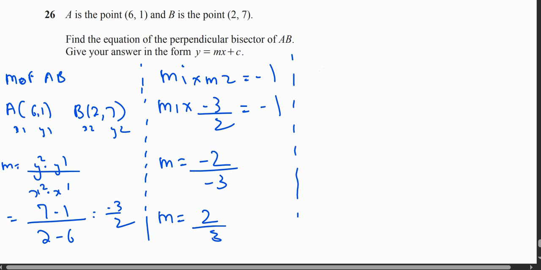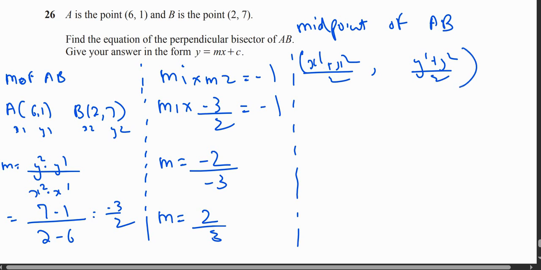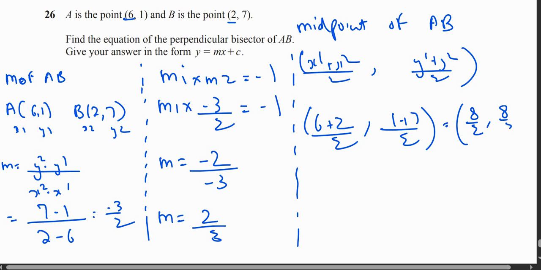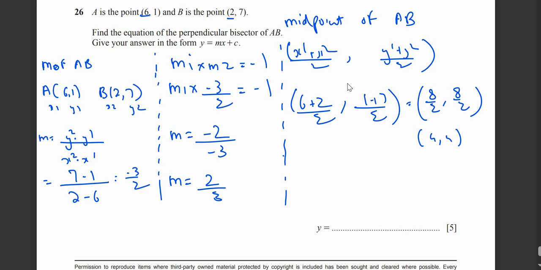Now, to find the equation of the perpendicular bisector, we need to find the midpoint of AB. The formula for the midpoint is (x1 plus x2 upon 2, y1 plus y2 upon 2). So this becomes 6 plus 2 upon 2, comma, 1 plus 7 upon 2. This becomes 8 upon 2, comma 8 upon 2, so 4 comma 4. I now have the coordinates and the gradient. What are the two things we need to find the equation of a line? Coordinates and gradient.